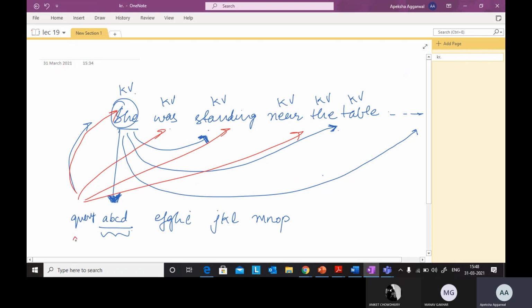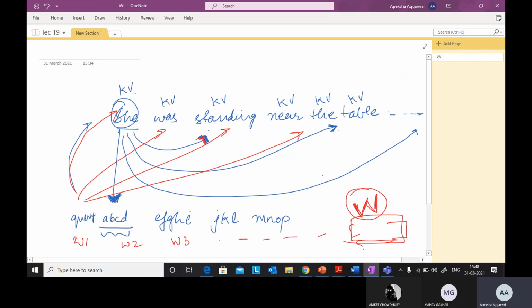Then we will concatenate all those weights: weight vector 1, weight vector 2, weight vector 3, and so on. We'll finally get a weight vector, suppose capital W, and this weight vector will decide which words were important to me for predicting this first word. So I require information from multiple places.